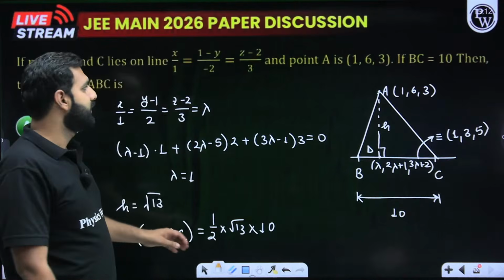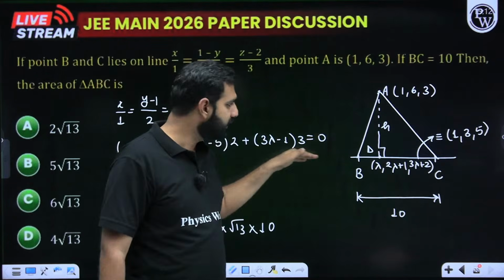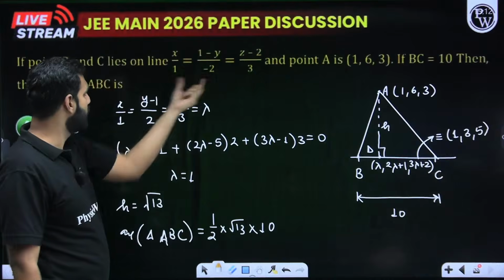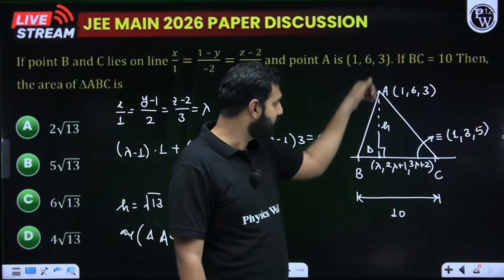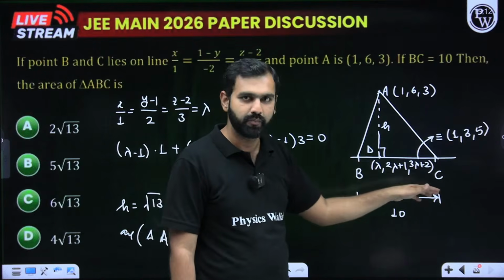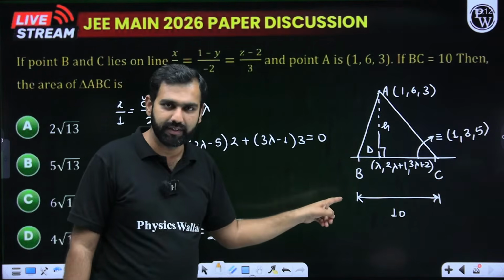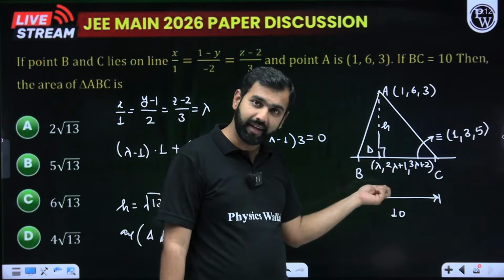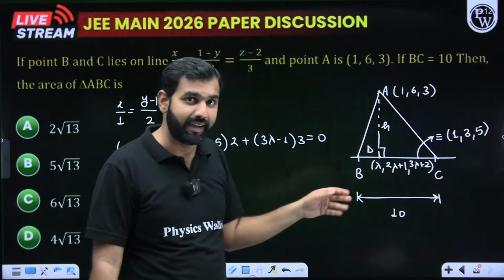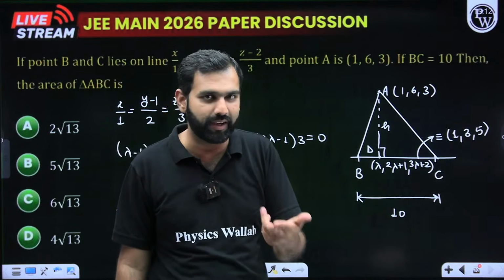Now with that, it says there is a point A, and there is this line which is given by this, which I have simplified as this. I can take any point lambda randomly on it. Let's drop a perpendicular from A on this line. There are 2 points given on this line, B and C. So I need to find the area of this triangle ABC. So BC, the base, we already have. If I could crack the height, I'll have half base into height, I can crack the area of the triangle.